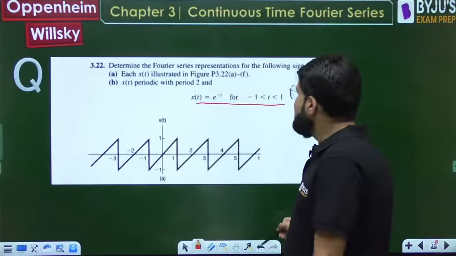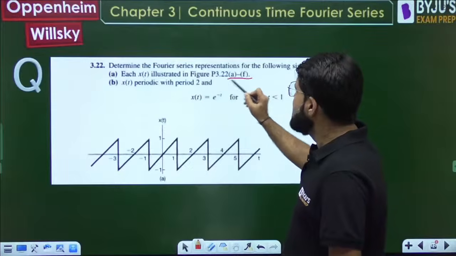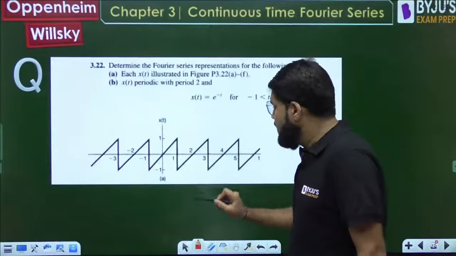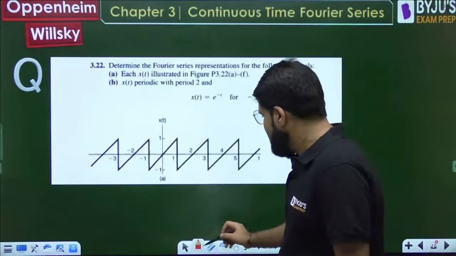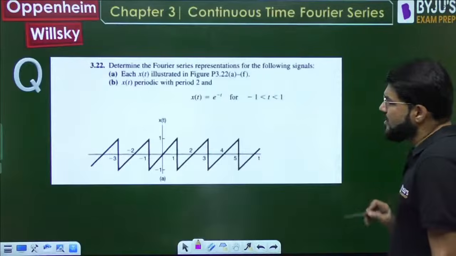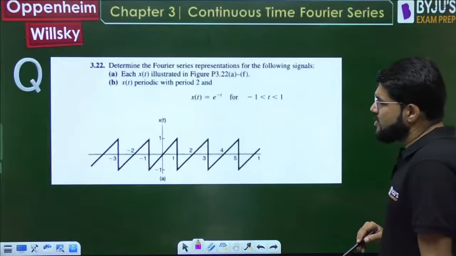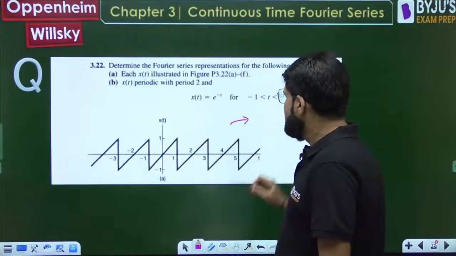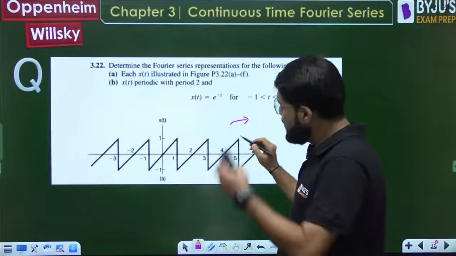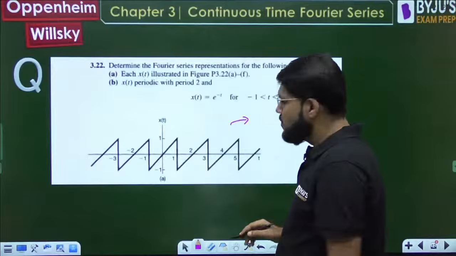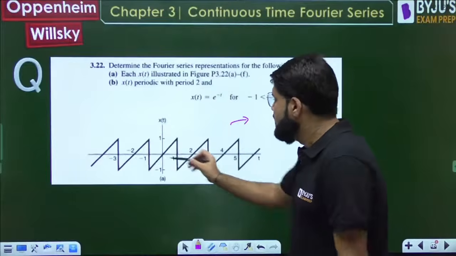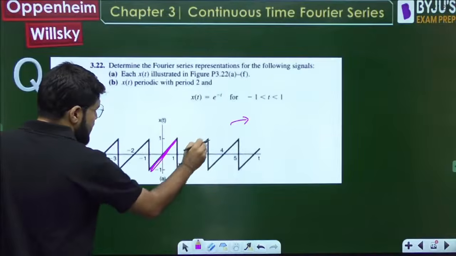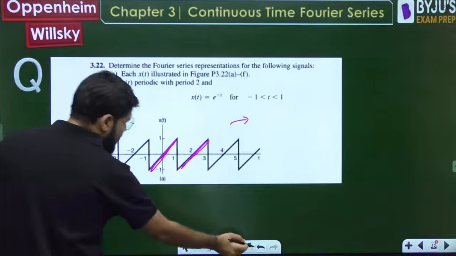So let's first come to part A. In part A there are some figures, A to F, out of which I have taken some figures. Like figure A, we have definitely taken. What is this signal? Can we express this? What is one period of this signal? One period definitely is from -1 to 1. Look at this, it is repeating. So one period is between -1 to 1.